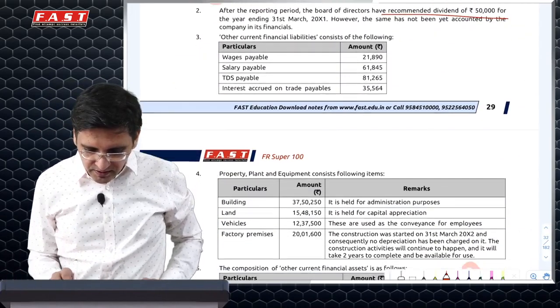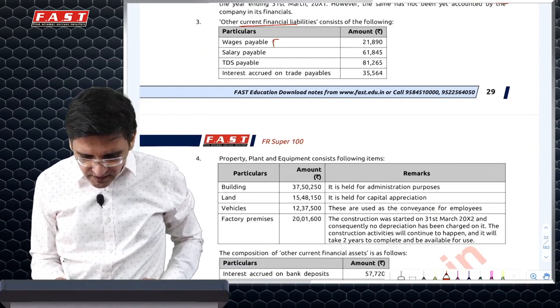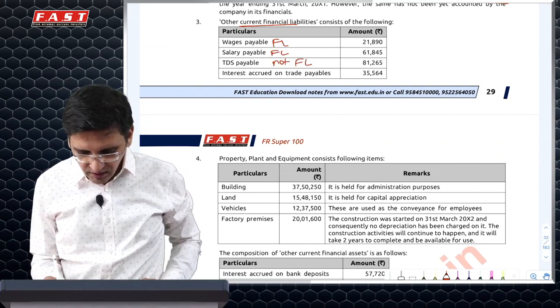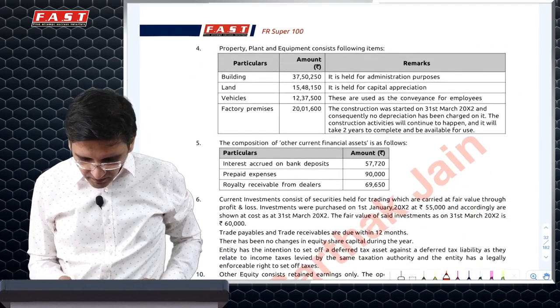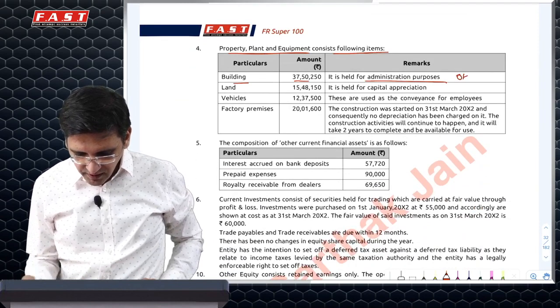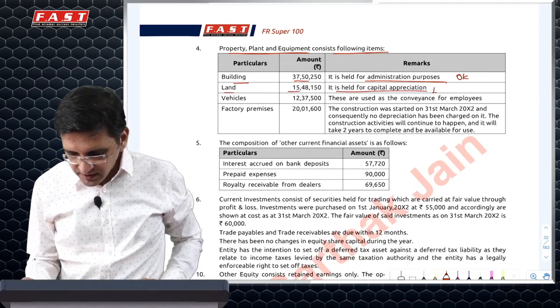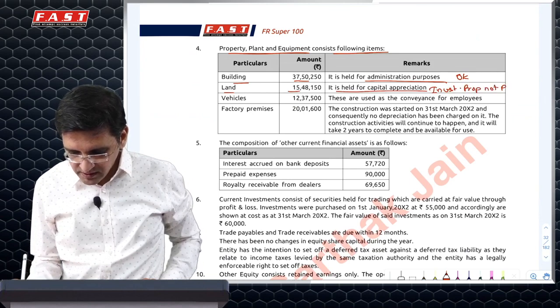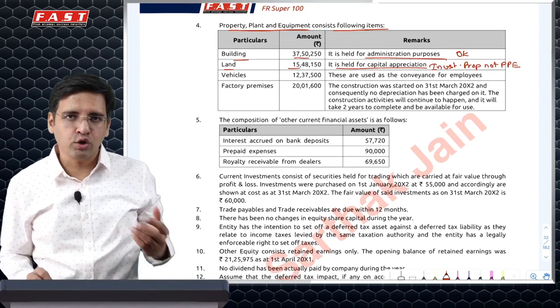Recommended dividend will be just disclosed. This is a financial liability, this is a financial liability, this is not a financial liability as it is not contractual, this is a financial liability. PP consists of building held for admin purpose, this is okay. Land held for capital appreciation is reclassified to investment property and not PP because, held for capital appreciation, it will not be owner-occupied property.